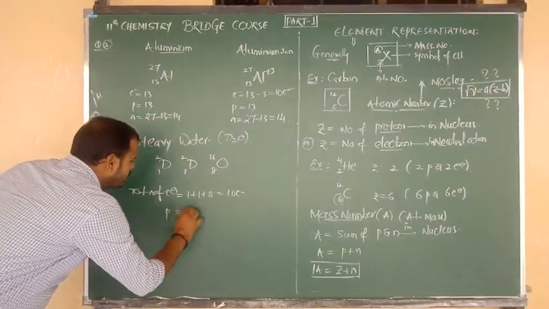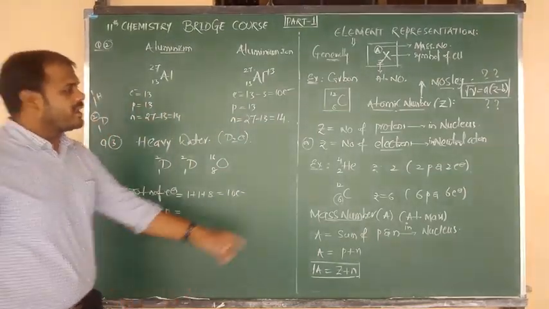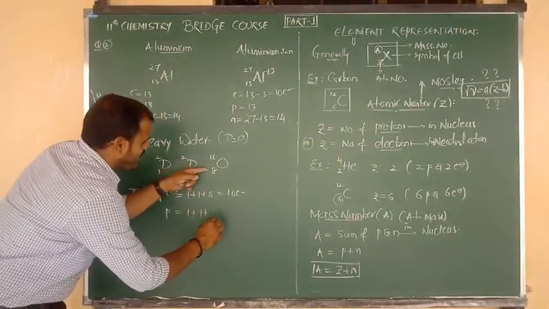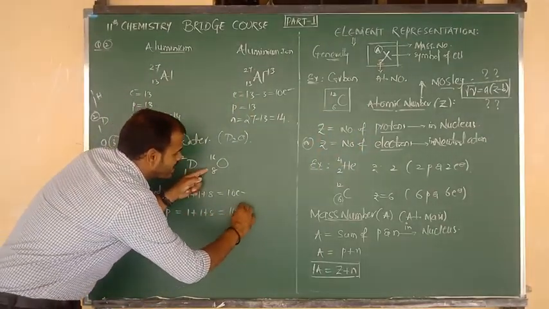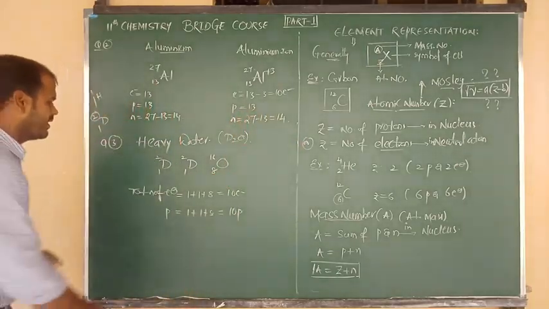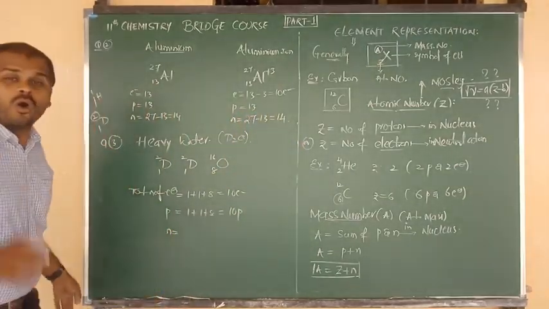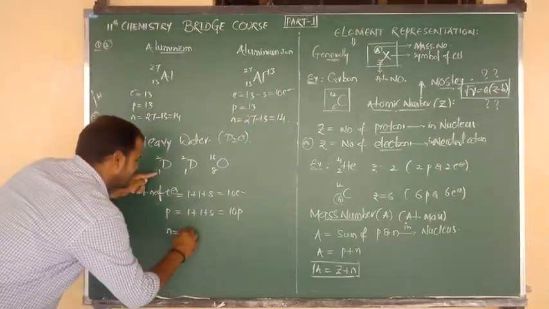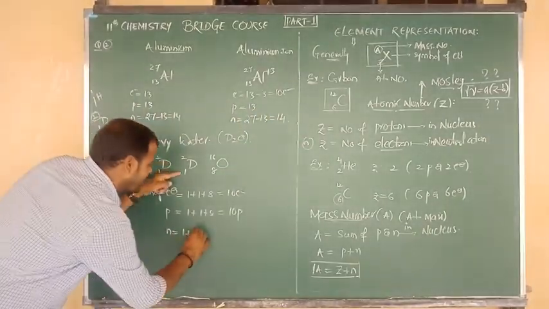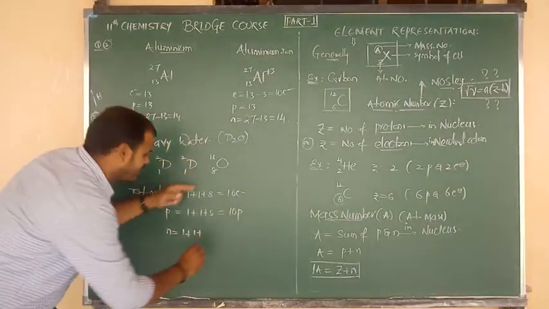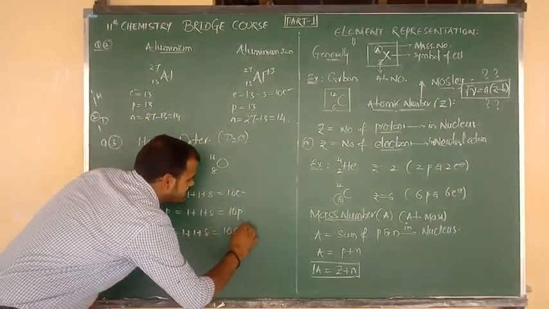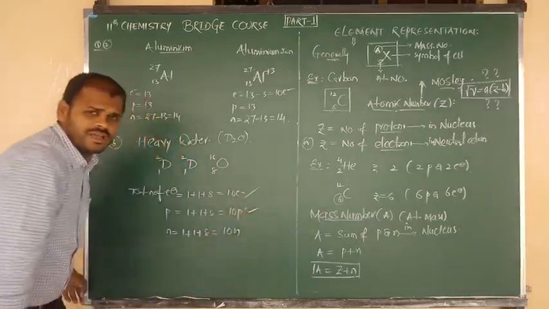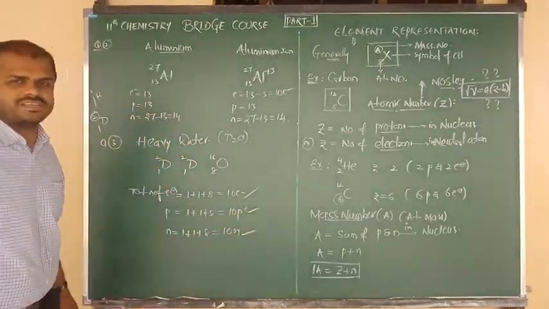Next beta, total number of protons. Again, the number of protons equals Z. So Z value 1, again here 1, and again this is 8. So the number of protons is also equal to 10. Next, the number of neutrons. How to calculate the number of neutrons? A minus Z. 2 minus 1, answer is 1. 2 minus 1, answer is 1. 16 minus 8, answer is 8. So the total is 10 neutrons. 10 electrons and 10 protons, positive charge, and neutrons, neutral charge.